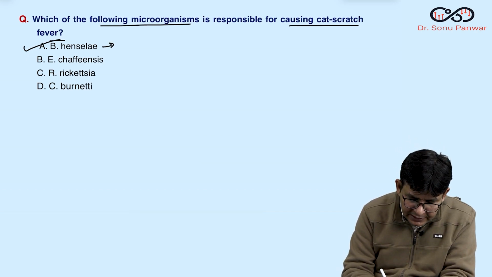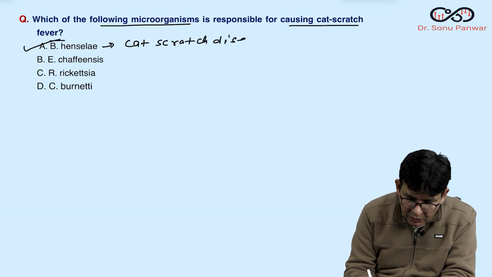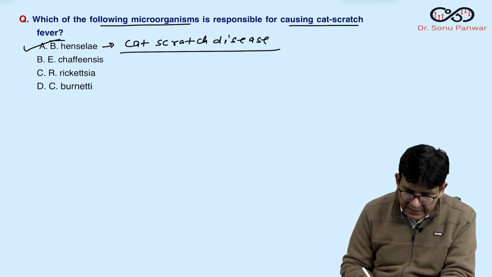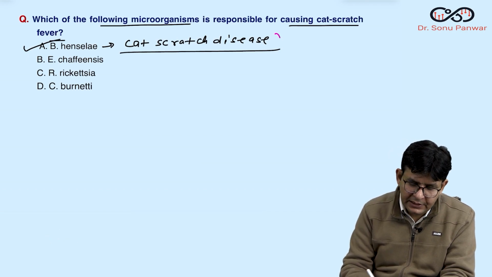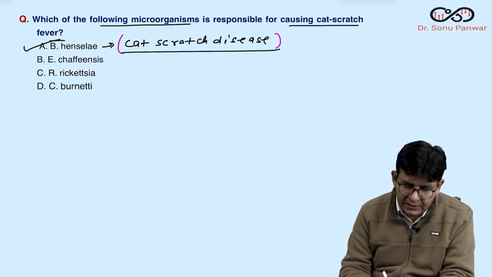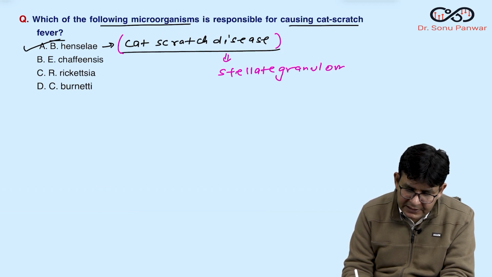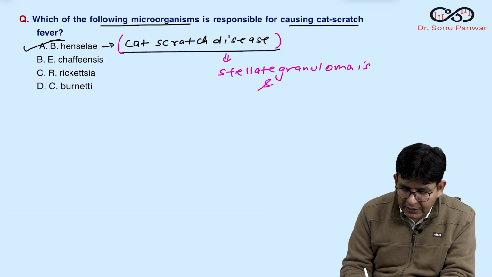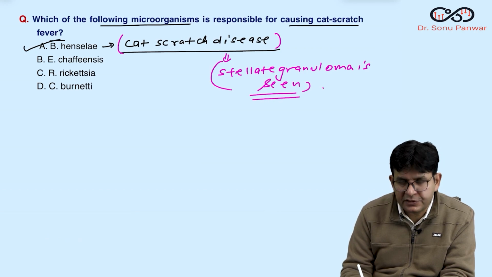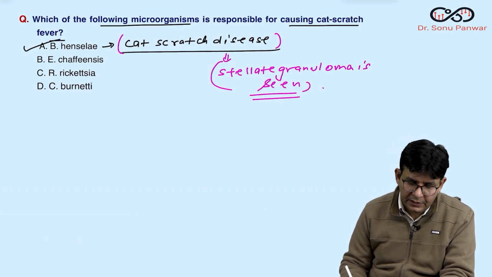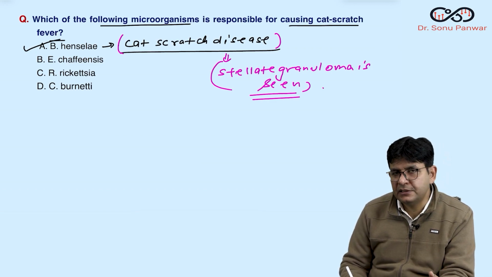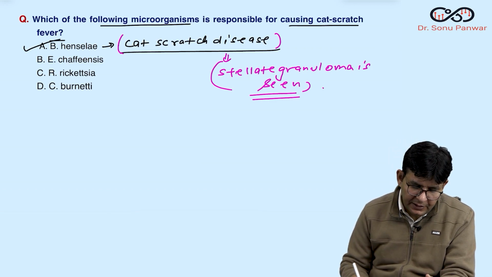So Bartonella henselae causes cat scratch disease, which shows stellate granuloma, and there is involvement of various viscera like liver and spleen.